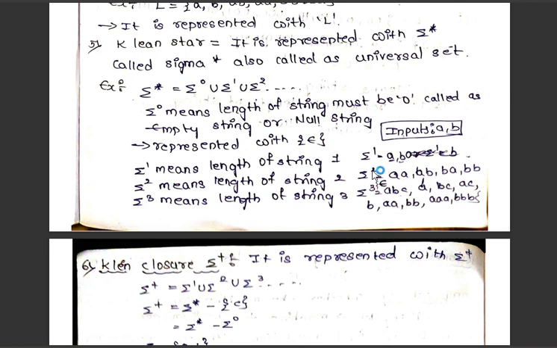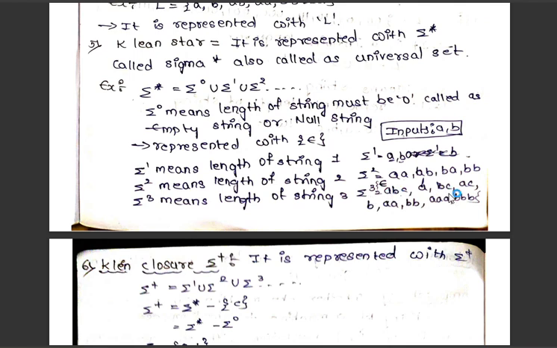So sigma power 1 means one. With A we can form only 1, with B we can form only 1, with power 1. With power 2, we can form strings of 2 characters. How many ways can we form? AA, BB, AB, BA. Similarly, with sigma power 3, how many ways can we form? AAA, BBB, ABB, BBA, and so on.